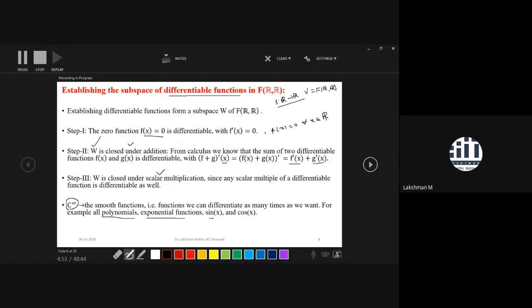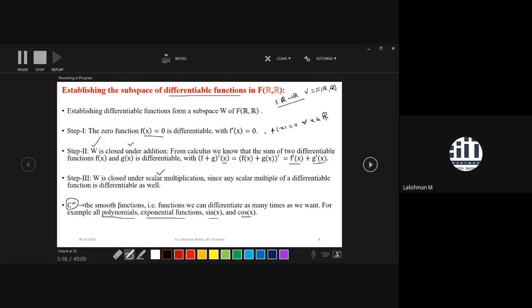Similarly, if you take sine x and cosine x, these are very important functions playing a very important role in signal processing. You can observe what is happening here. All these functions are again differentiable infinitely many times. So if you take the collection of all those functions, this will again form a subspace of F(R, R), similar to differentiable functions.